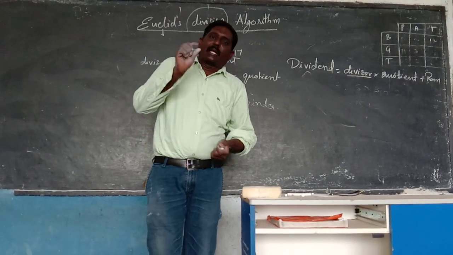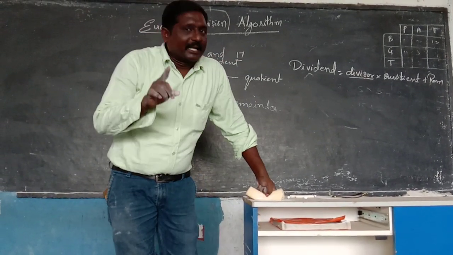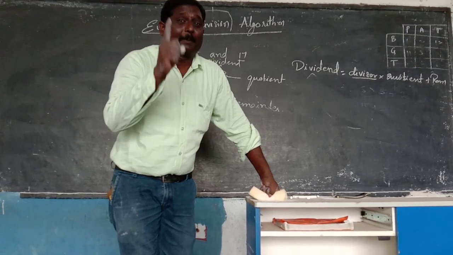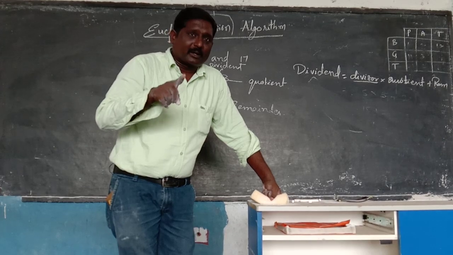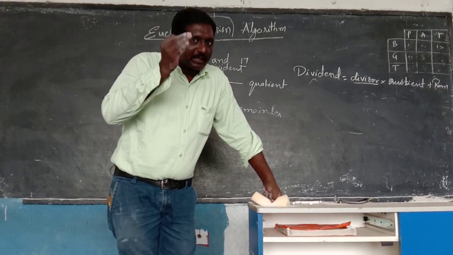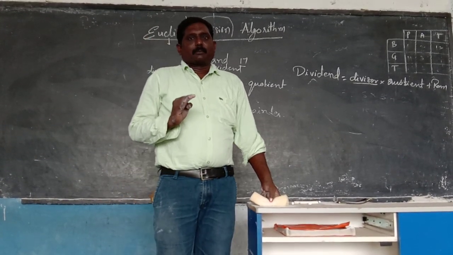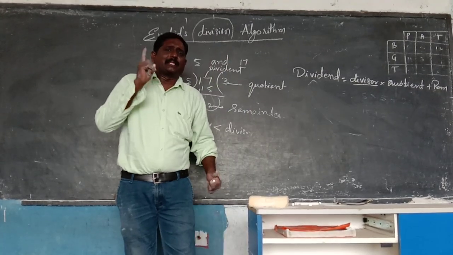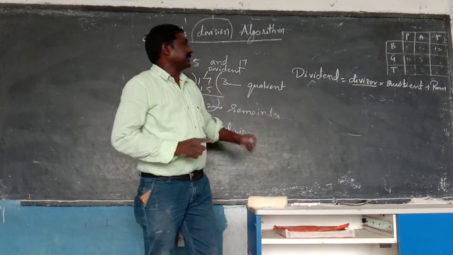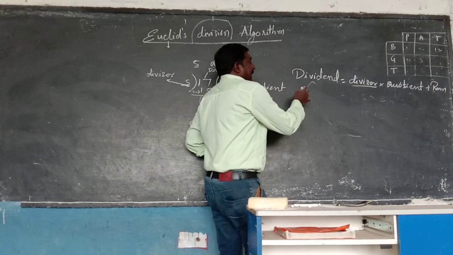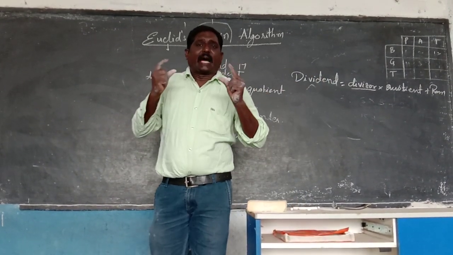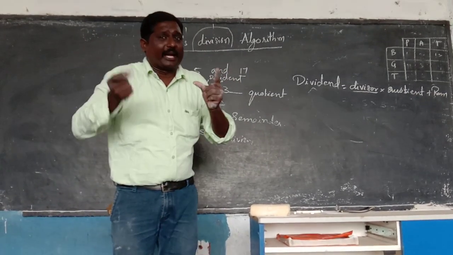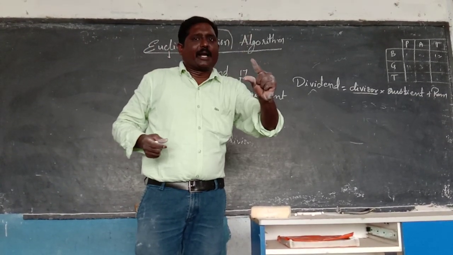So Euclid gave one fundamental theorem for us, that is theorem 1.1, which comes before the first exercise. Fundamental theorem 1.1 is: if A and B are any positive integers, which we are taking as dividend and divisor.